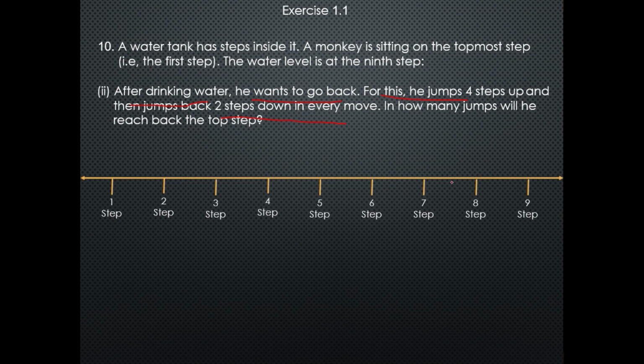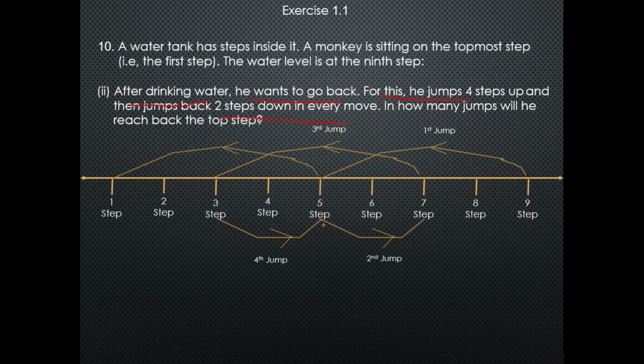So as these are the steps, first he will move upward 4 steps. So this is jump 1. After that he steps down, the second jump. After that jump 3 to step 3, and after that the 4th jump to step 5. After that the 5th jump to step 1. Now he reaches the top of the stair. So the monkey reaches back on the first step in the 5th jump.